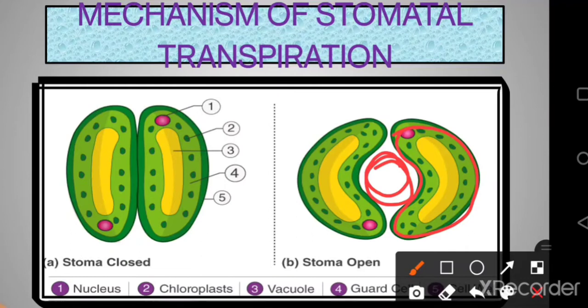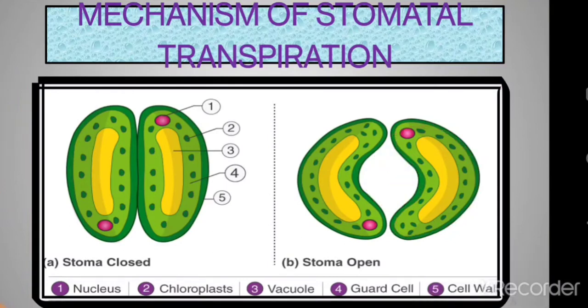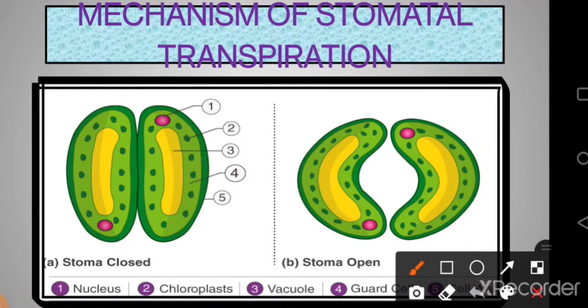So if you look into the grasses which are having isobilateral leaf, the monocot plants, you will be having this type of guard cells. Dumbbell shaped guard cells will be there. So they are a bit different. Now during the night time, in the very first diagram, we can see that the stomata are closed. So we can't see any opening in between. These guard cells have become flaccid in this case, right? Now why are they flaccid? Because they have lost all the water.